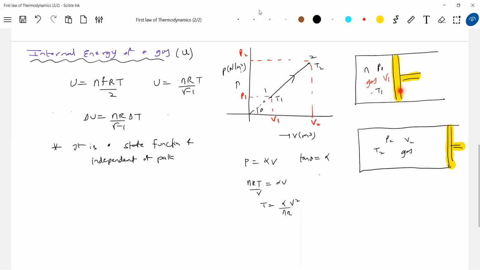So how is the piston moved? Very slowly. So we say quasi-static. What do you mean by quasi-static? The process that will occur gradually, step by step. That's called quasi, not sudden. Next, it's reversible. What all we do is reversible. It means if I bring the piston back to its original position, what will we get? Again we get the same pressure, same volume, same temperature. That's called reversible.